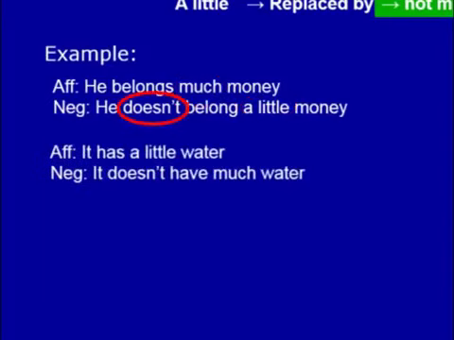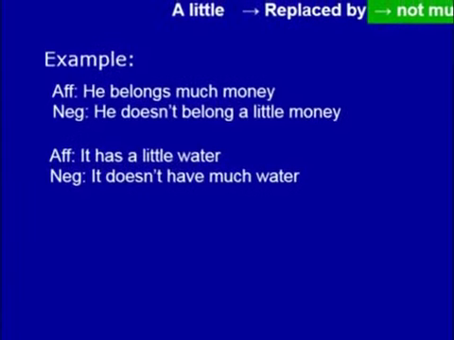Look at another example. It has a little water. It does not have much water. There is no auxiliary verb, that is why we have to take the help of a helping verb. It does not have much water. In the place of "a little", we have to use "much", and we have to make the verb negative using "not". But where there is no auxiliary verb, we have to take the help of a helping verb.